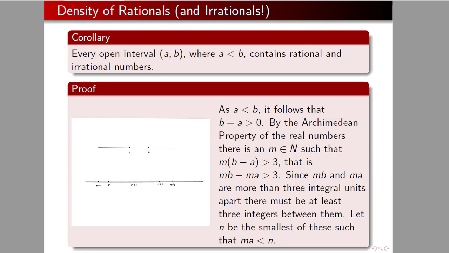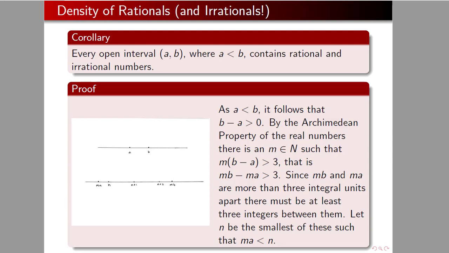Both rationals and irrationals. It's called the density of the rationals, and often the irrationals get left out. But it's the density of the rationals that sort of surprises people for some reason.